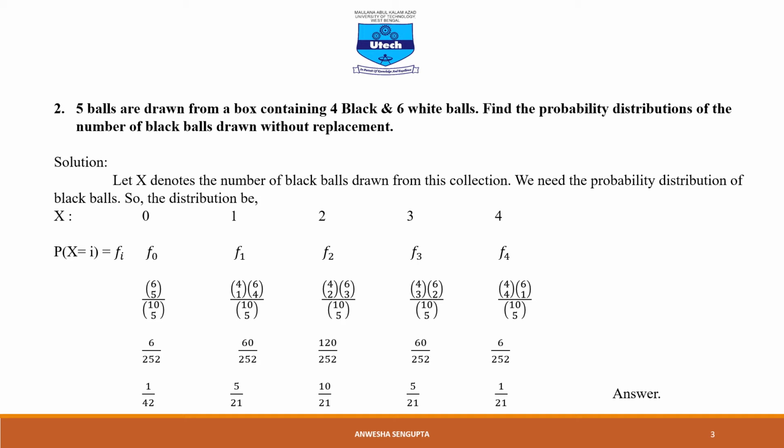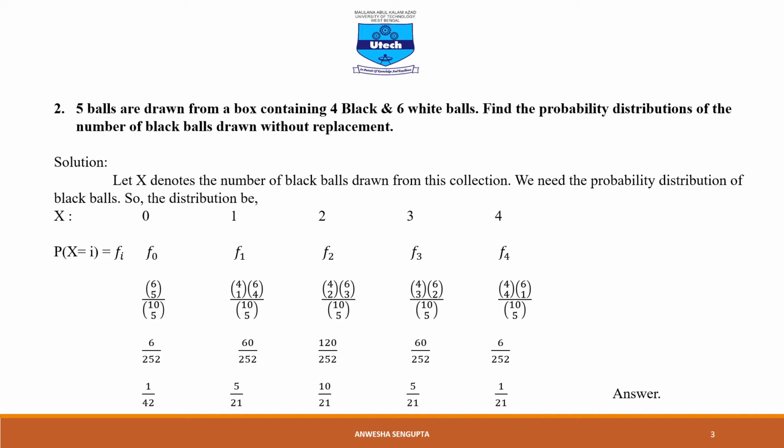Find the probability distribution of the number of black balls drawn without replacement. Mind it, the term is without replacement. Our first example is also for without replacement, and the second example is also for the without replacement case. So here we need to find the probability distribution of the number of black balls.